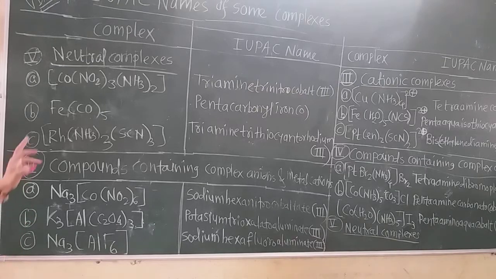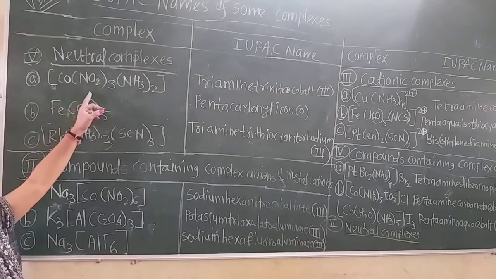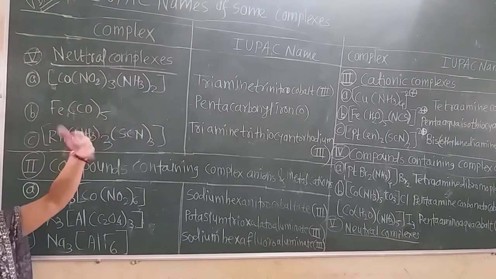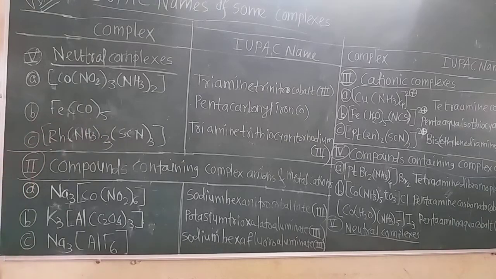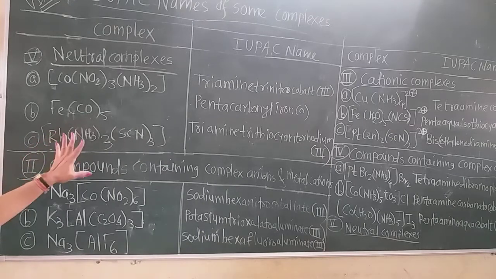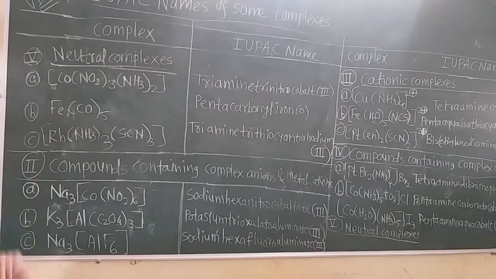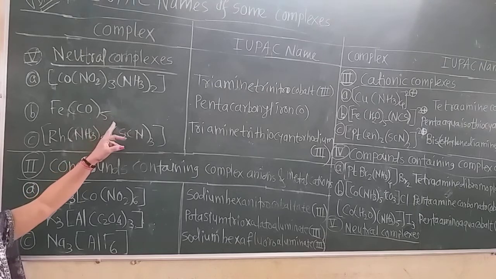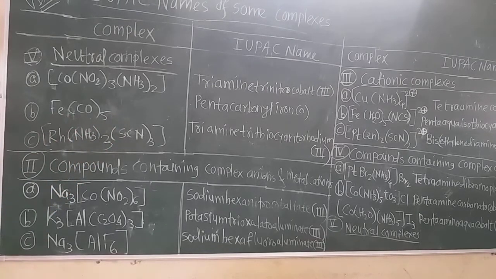Remember here. And why plus 3 charge? Because there is the minus 1 charge on NO2, there are 3. So minus 3 gets balanced by plus 3 and these are the neutral ligands. Now here also these are neutral ligands, so iron does not have any charge. So that is 0 written in parenthesis. So it is pentacarbonyl iron(0). Write down 0 also because the oxidation state of iron here is 0 because these are neutral. If any negative ligands were present, then there would be a charge on the iron.